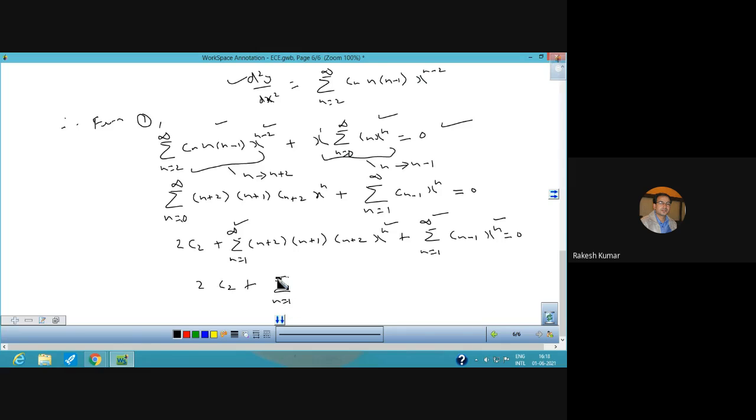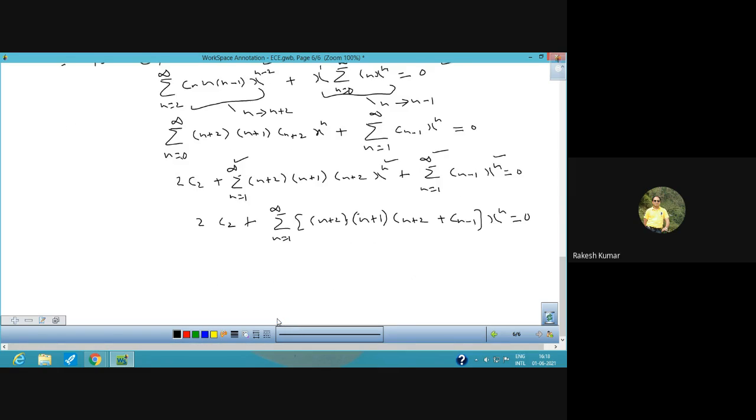So you can take summation common. Inside you will have n plus 2, n plus 1, c n plus 2 plus c n minus 1 x raised to power n is equal to 0. Coefficients have been made same.